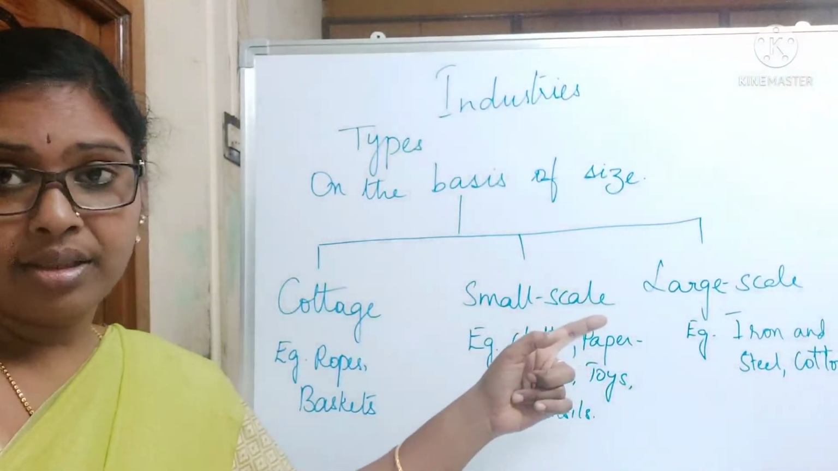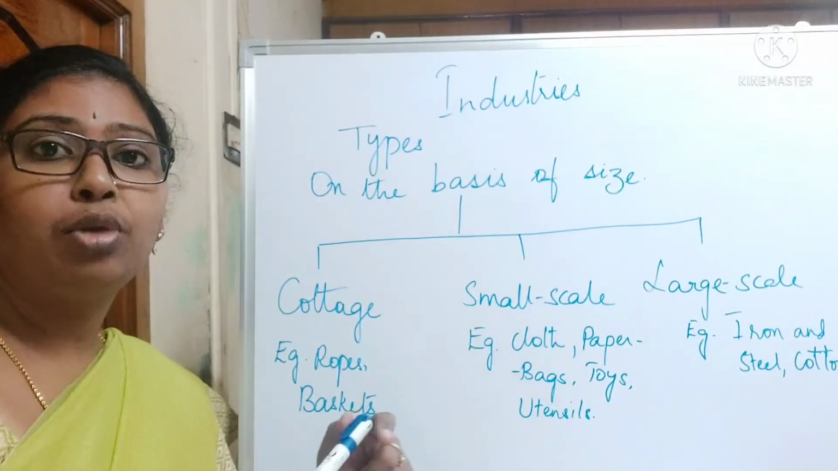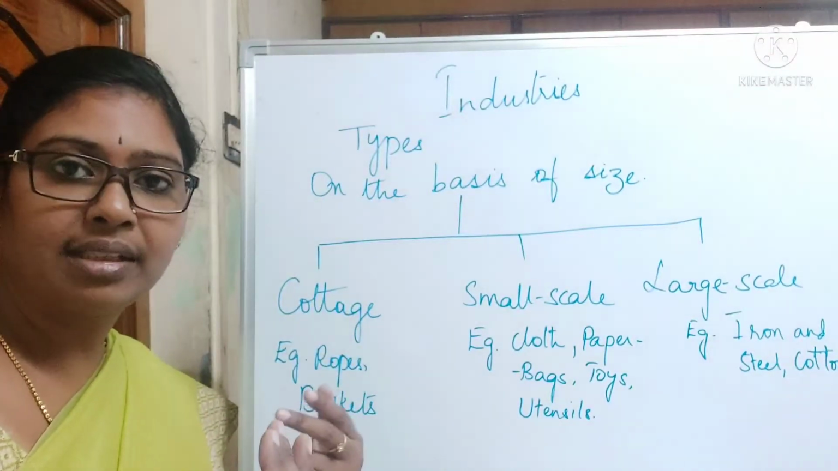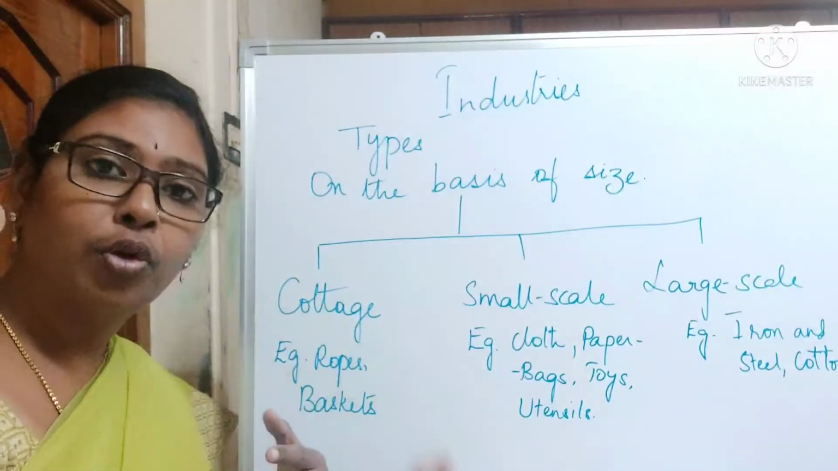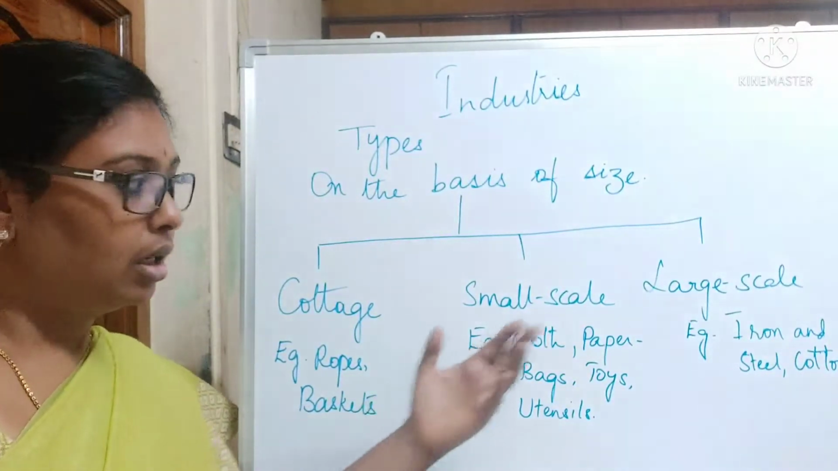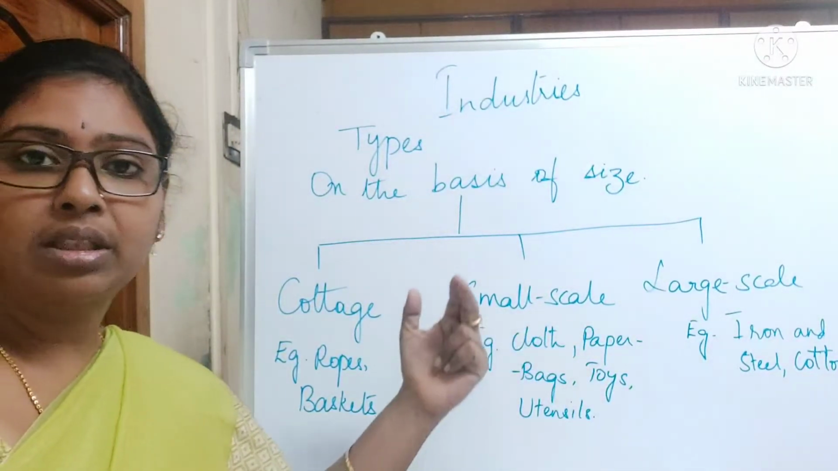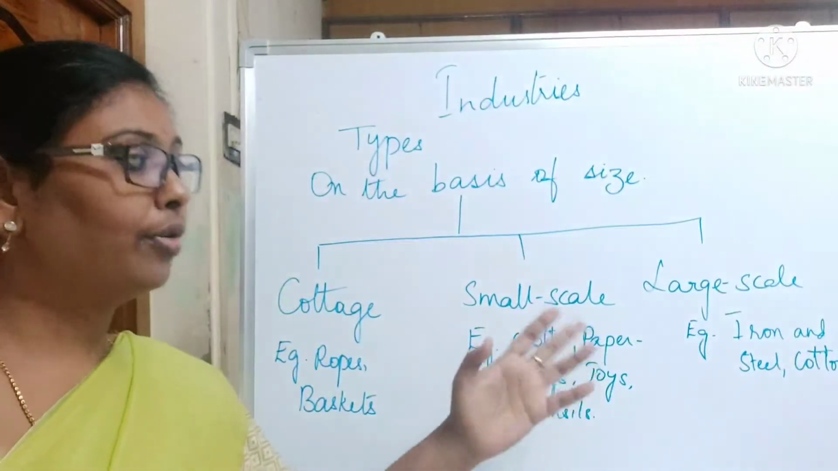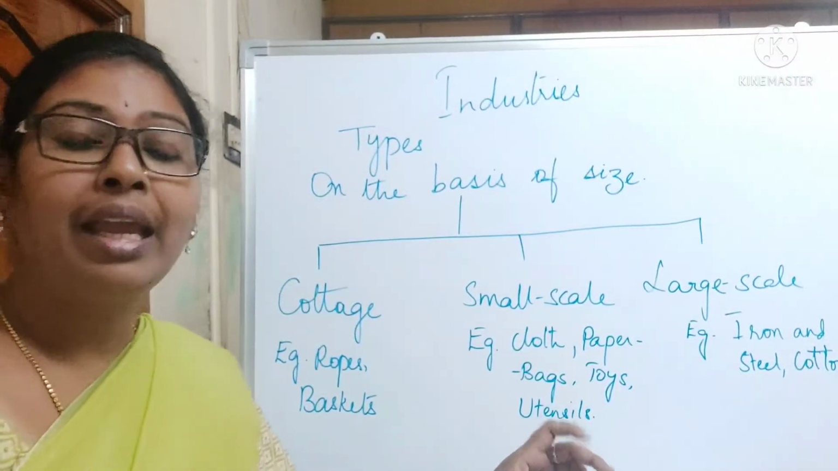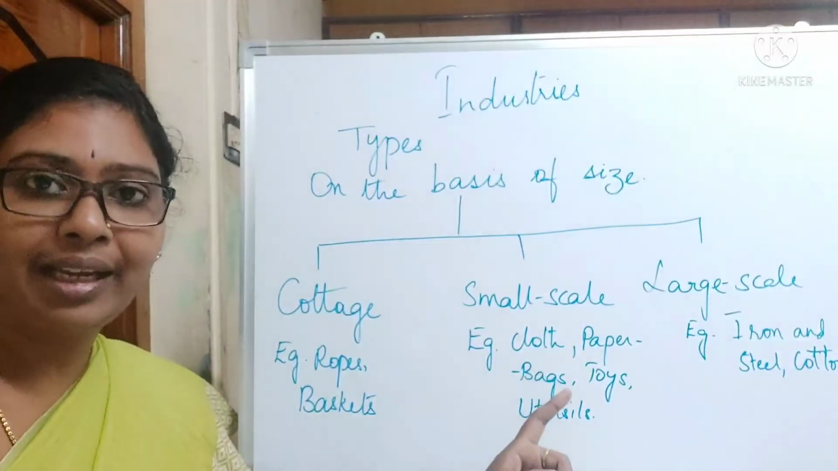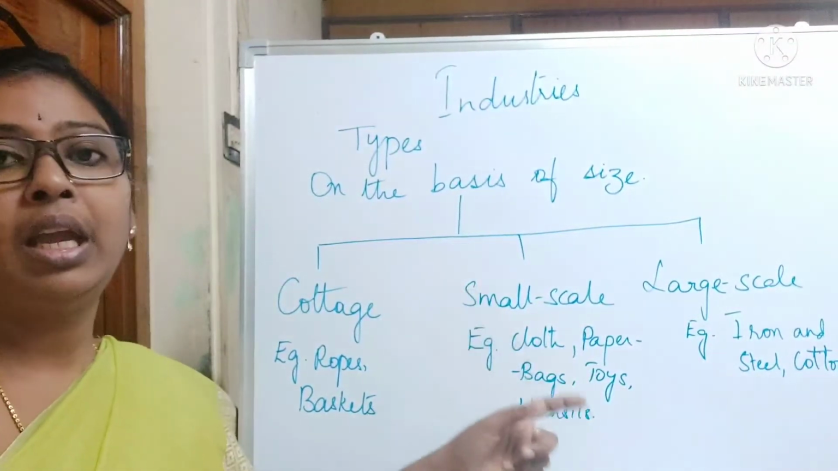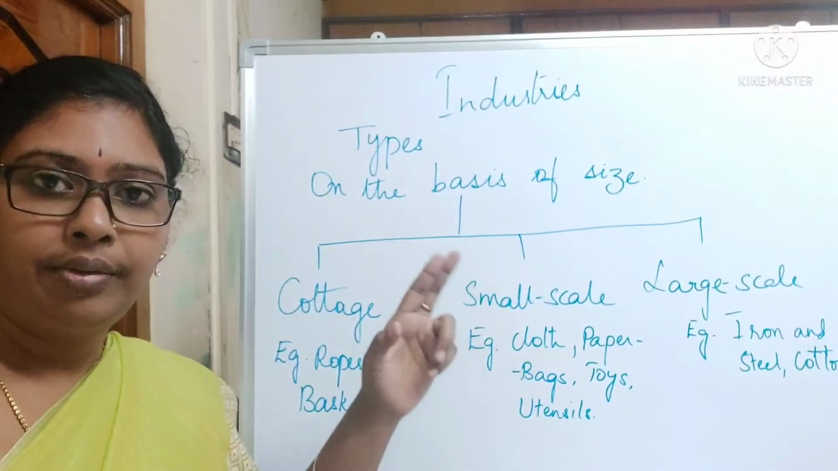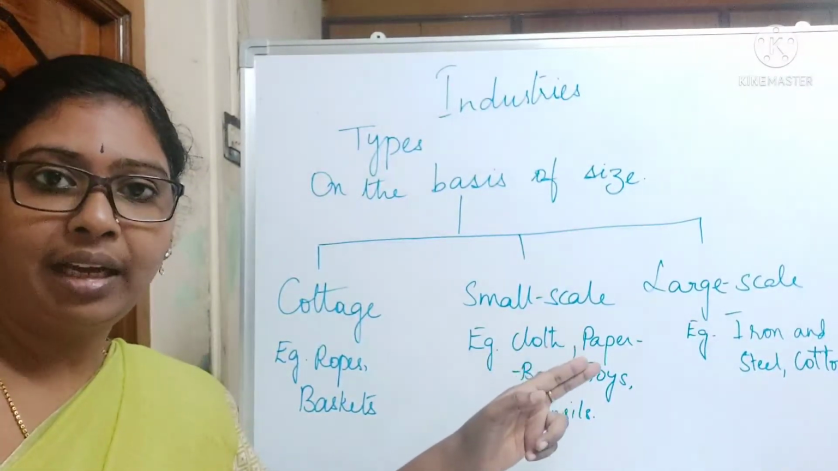But large scale industry, they use very heavy machinery. Raw material is procured from different places, and goods are also exported to different places. Iron and steel industries, cotton textile industry, jute industry, all these are examples of large scale industry. And here investment in the industry is very high. Capital, the money used in the industry, is also very high. Labor working in the industry is also very high.